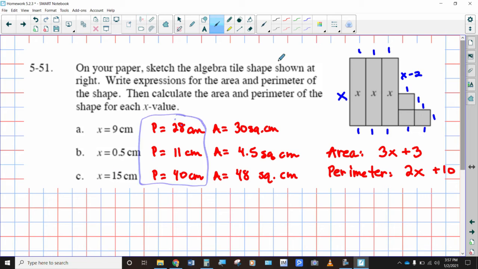Okay? Now, if we want to prove that that's actually true, let's do this. Let's say if x was equal to 9, this would be a 9, right?